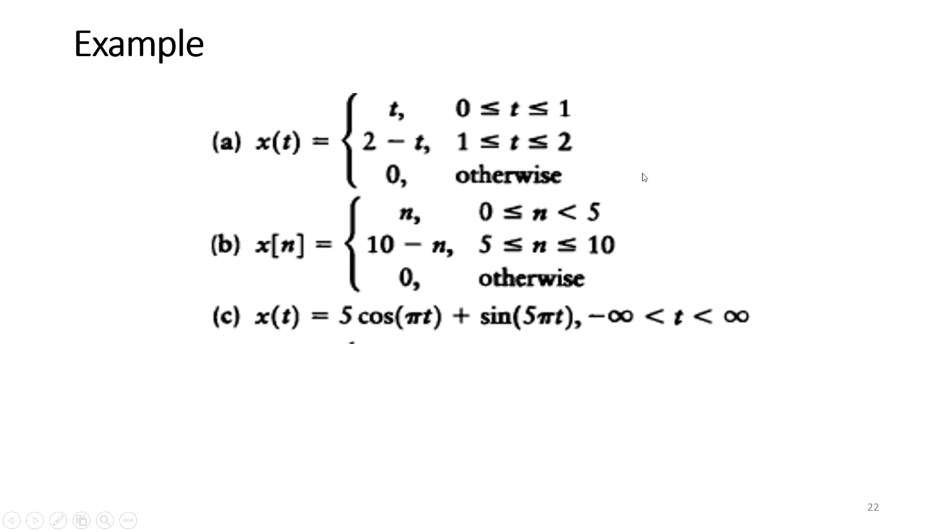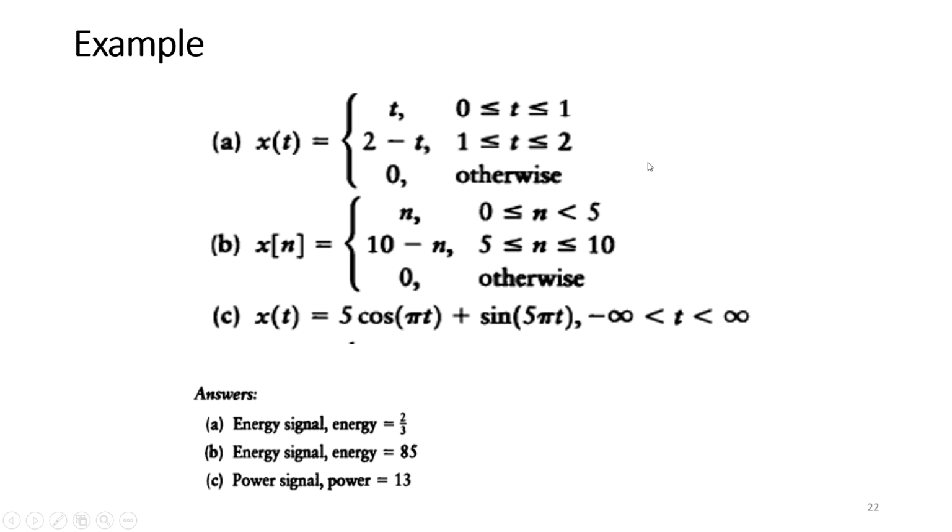Let us consider an example. Try to find it. Take x squared of t, and first of all take the integration within these limits, from minus T by 2 to T by 2 of x squared t dt.